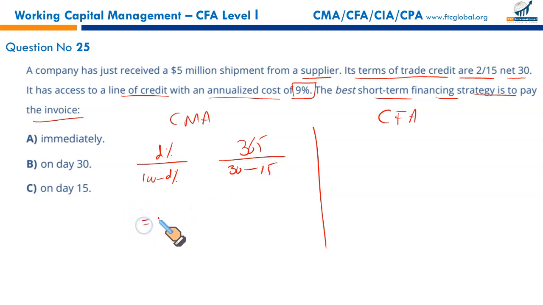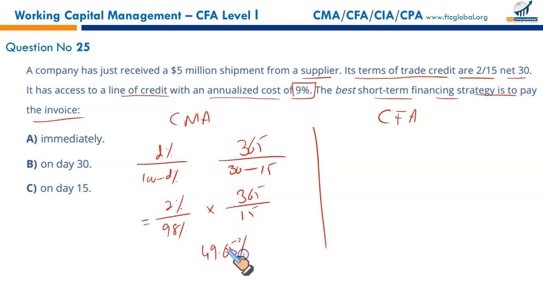If you plug in the numbers, discount is offered 2%, 2 upon 100 minus 2%, 98%, multiplied by 365, divided by 30 minus 15, 15. Now if you simplify this, 2 by 98 times 365 upon 15, it will give you 49.65%.